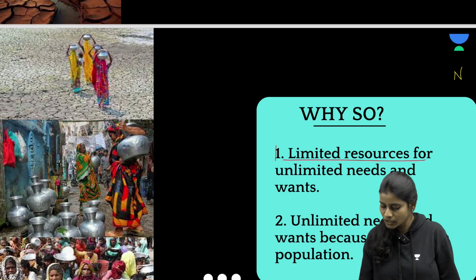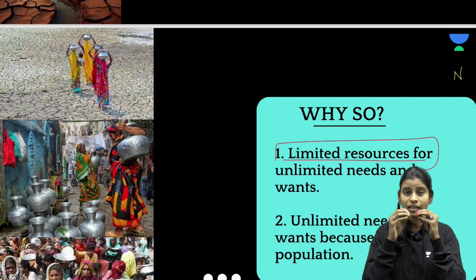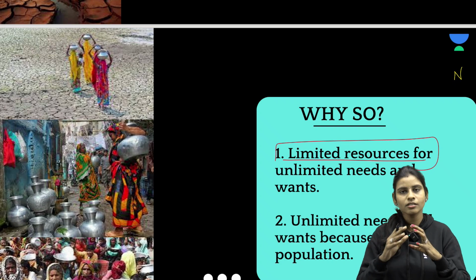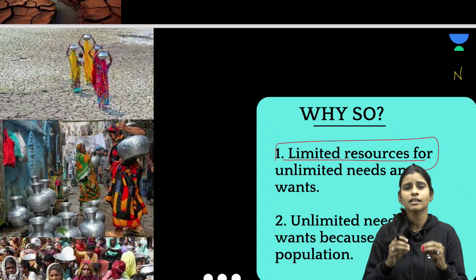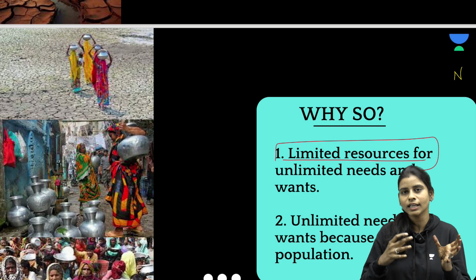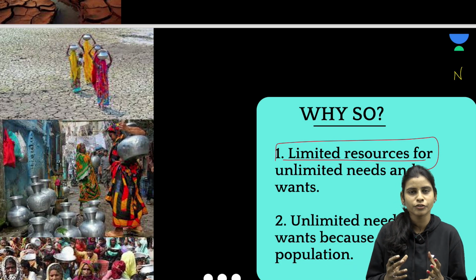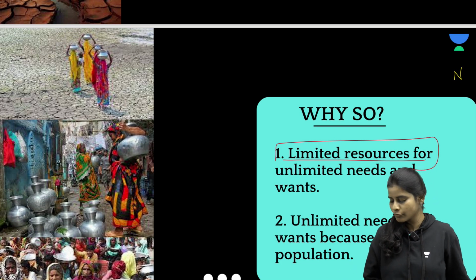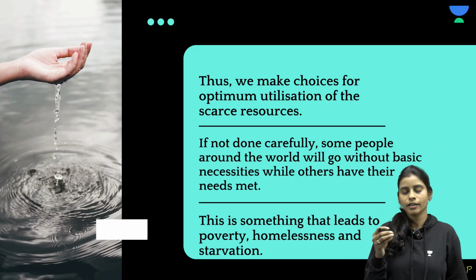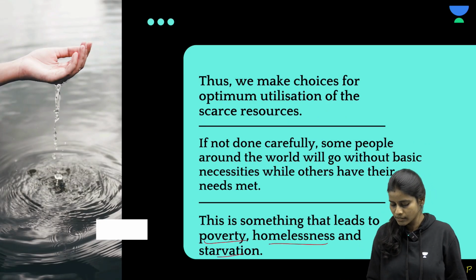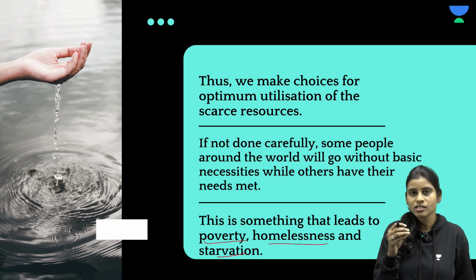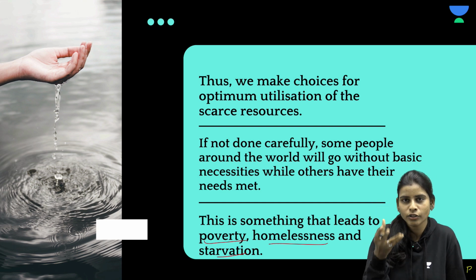We have to deal with this scarcity by making careful choices, because the limited resources are there, and in case we are not able to make optimum utilization of resources, what would happen? Definitely it would lead to a condition of poverty, homelessness and starvation. Okay, so just imagine if you are not making use of the scarce resources.